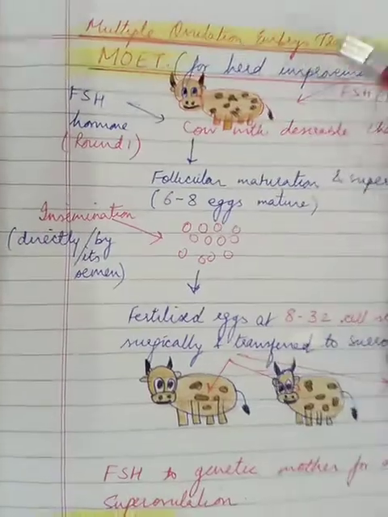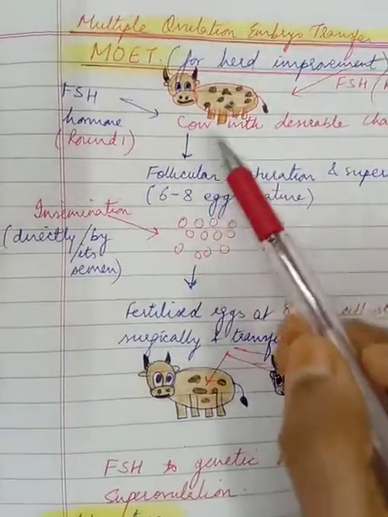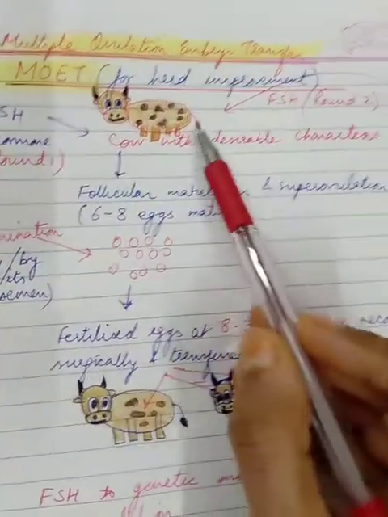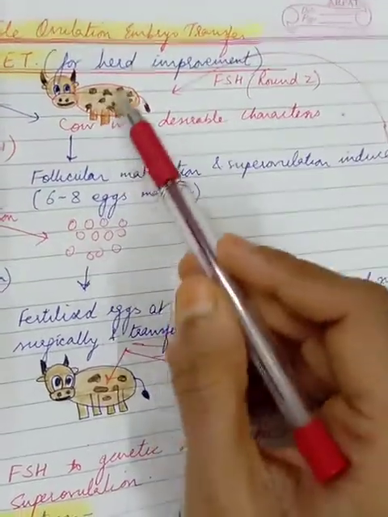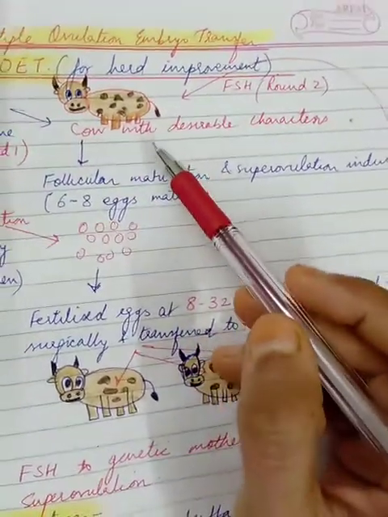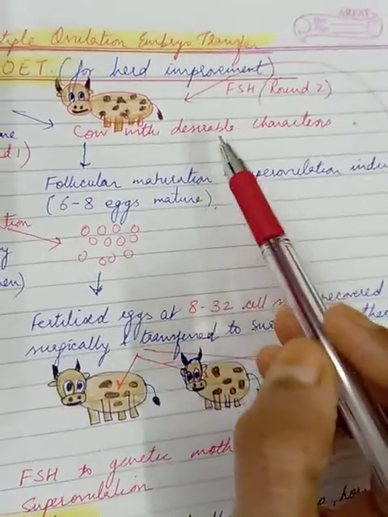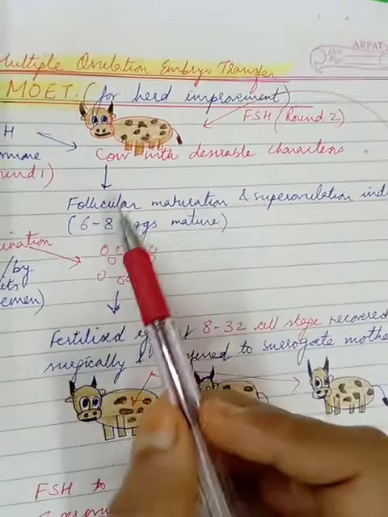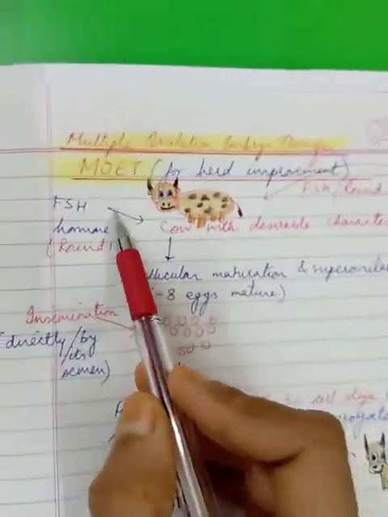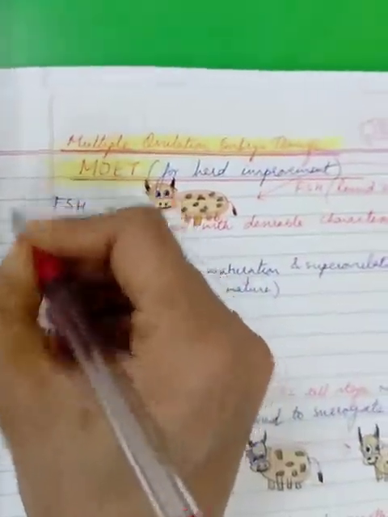The method utilizes, first, a cow selected with desirable characters, right? Desirable characters could be more milk production, disease resistance, whatever. Alright, so the cow is selected. Step 1 is, the same selected cow is injected.